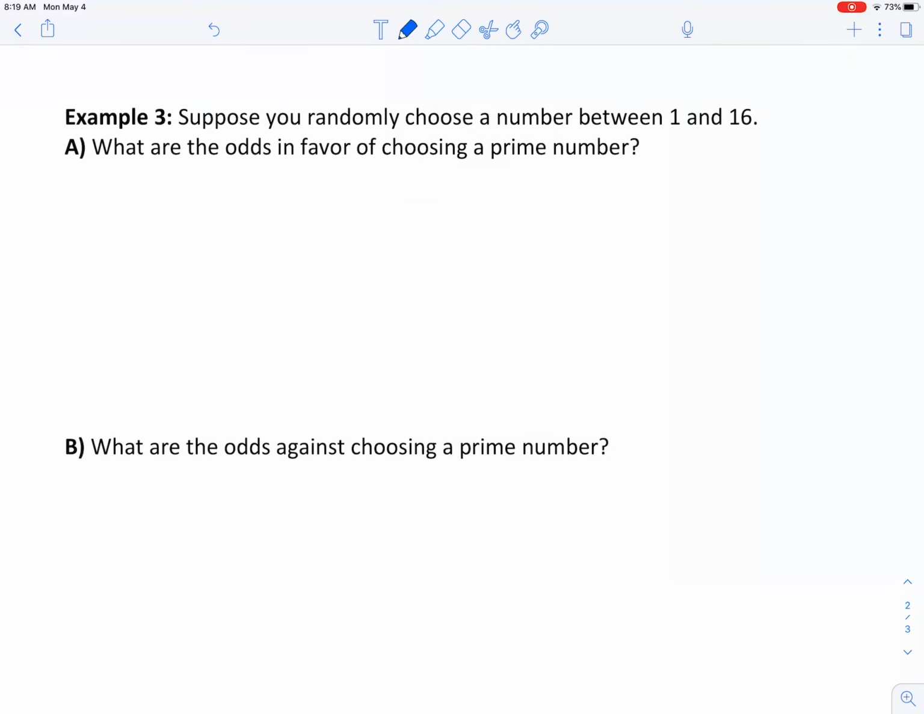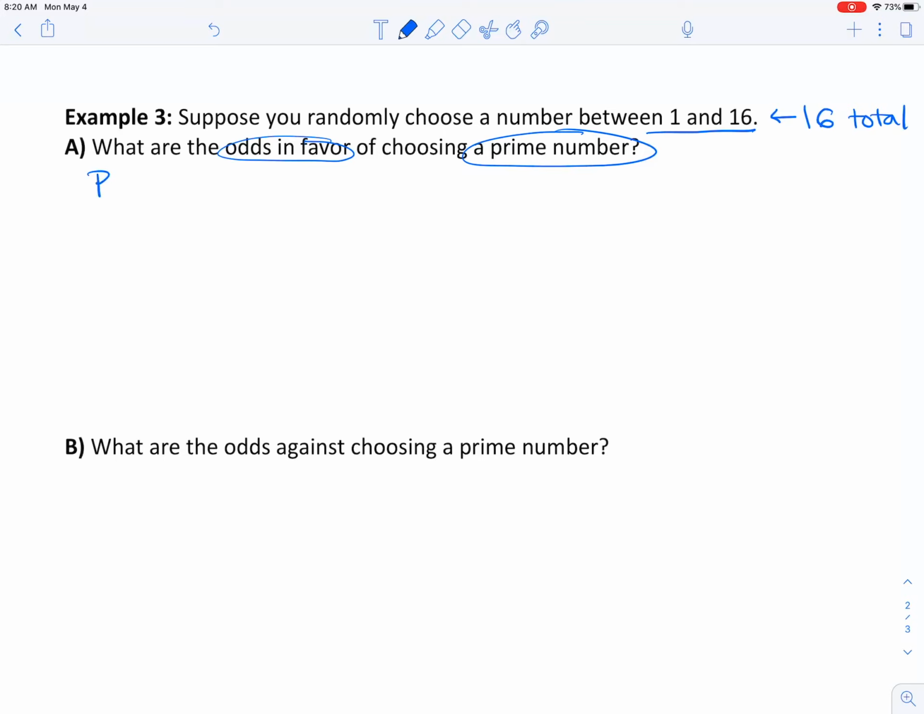Okay. Example 3. Suppose you randomly choose a number between 1 and 16. What are the odds in favor of choosing a prime number? So keep in mind here that the numbers between 1 and 16 means that we have 16 total possibilities or total trials, and odds in favor of choosing a prime number.